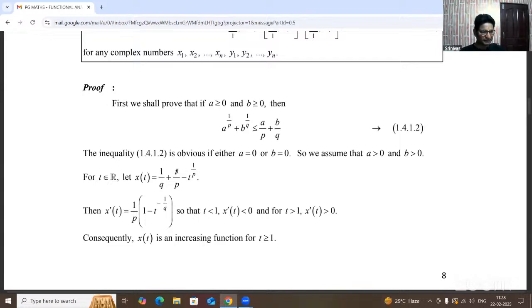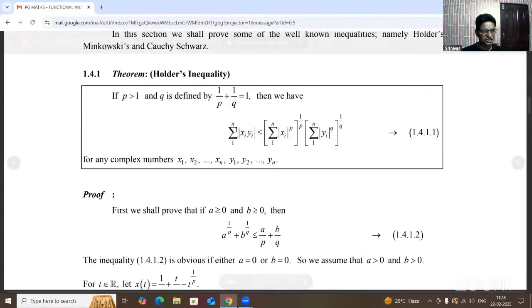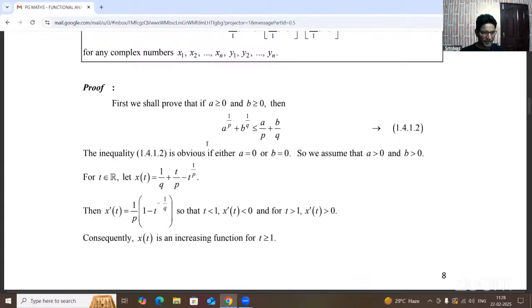So the derivative of t by p is 1 by p, and the coefficient here is 1 by p, because the derivative of x power n is n into x power n minus 1. Applying this to t power 1 by p, we get 1 by p into t power 1 by p minus 1, and 1 by p is common. So we are getting 1 minus t power 1 by p minus 1 from the condition. We already know the given condition is 1 by p plus 1 by q equal to 1, so 1 by q equals 1 minus 1 by p. After the substitution, 1 by p means minus 1 by q is there.